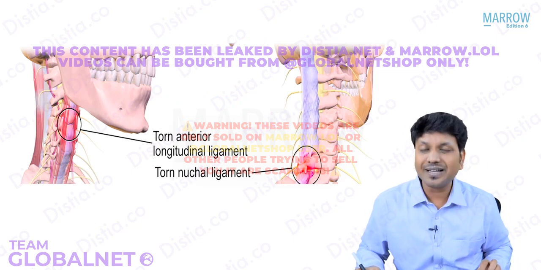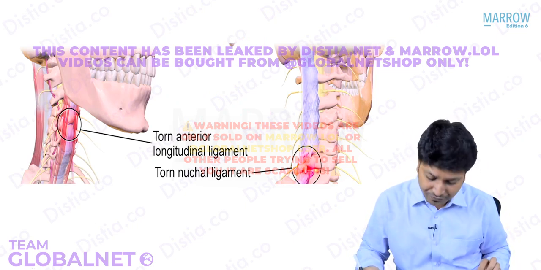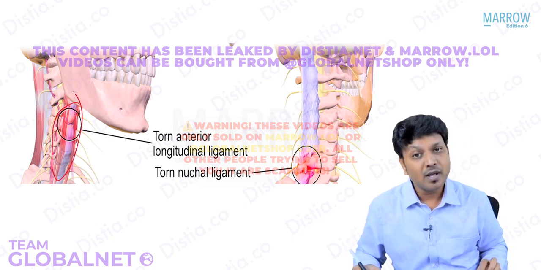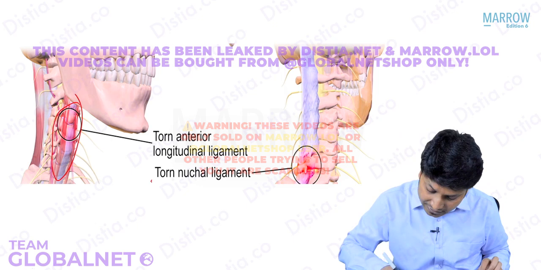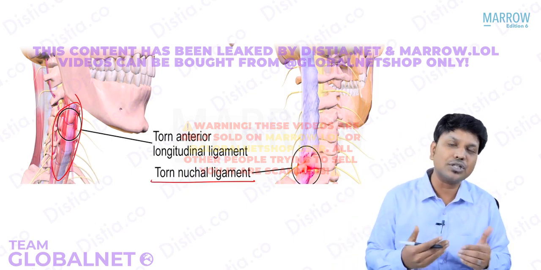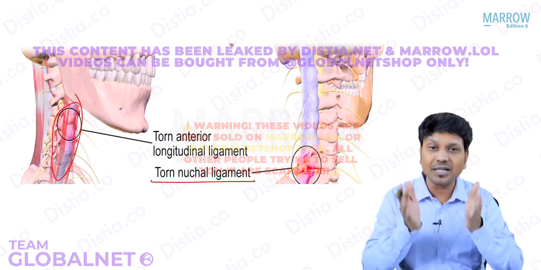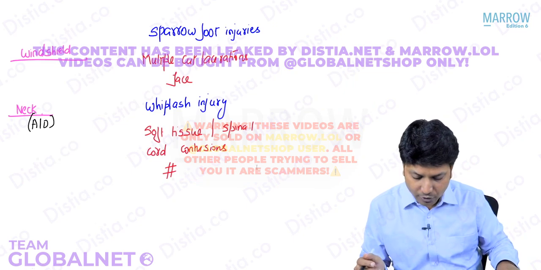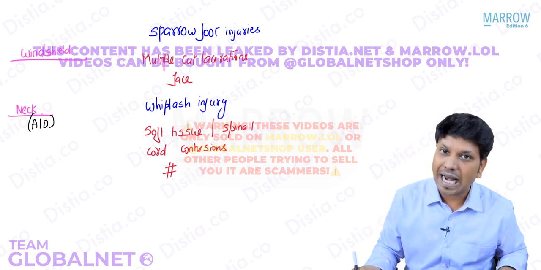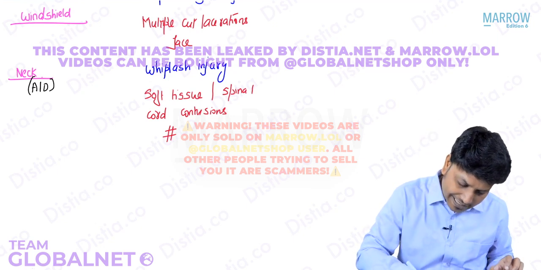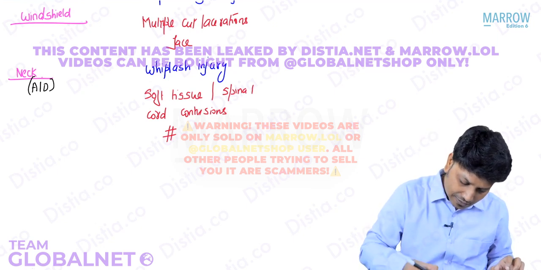You can see when there is sudden hyperextension, the anterior longitudinal ligament may get injured. If there is sudden hyperflexion, the ligament posteriorly will get injured. So both kinds of injuries are possible depending on the nature of the movement in the neck. We call it whiplash injury. I told you this is due to acceleration and deceleration. Fine. Now going forward, the next level after the neck.